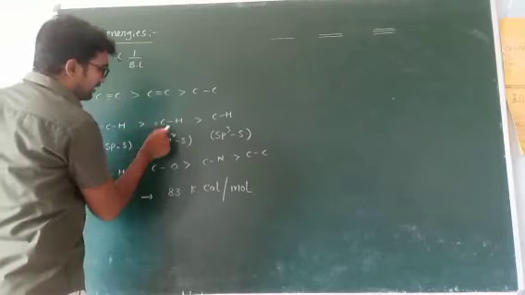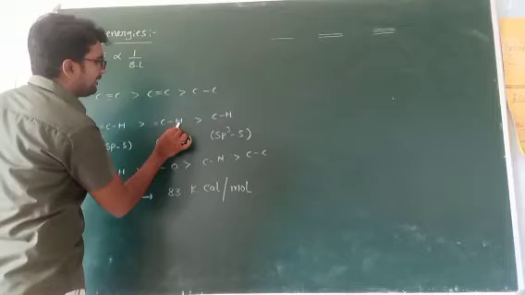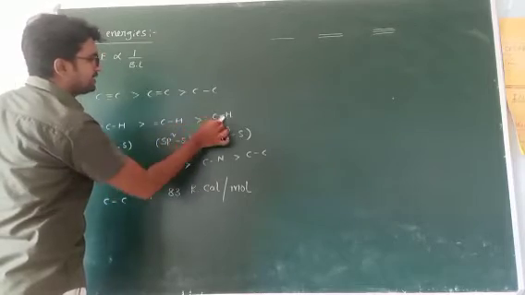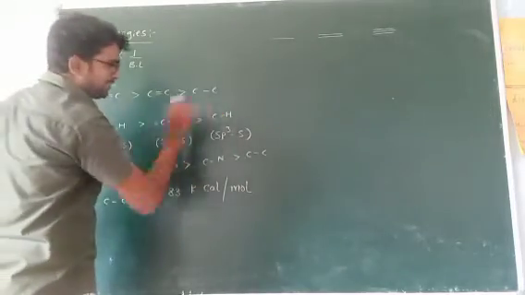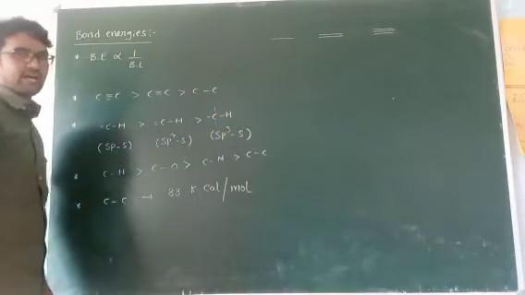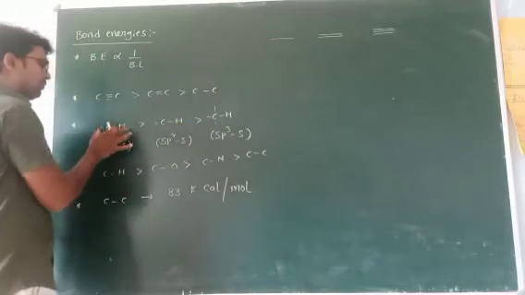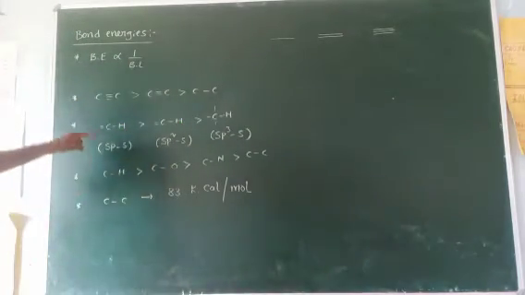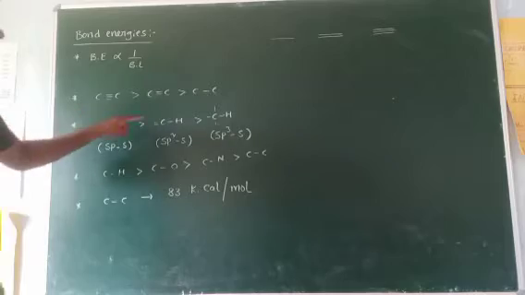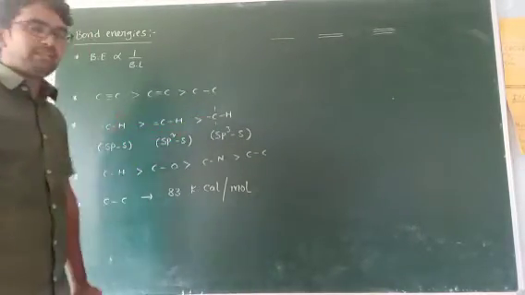This carbon is sp2, so this bond length is smaller than this one, because this is sp3, meaning only single bonds are present for this carbon. So higher bond length, next decrease, more decrease. That's why it requires more energy compared with this, and this will require more energy compared with this.